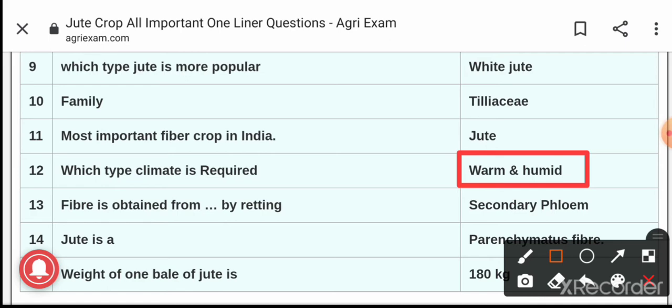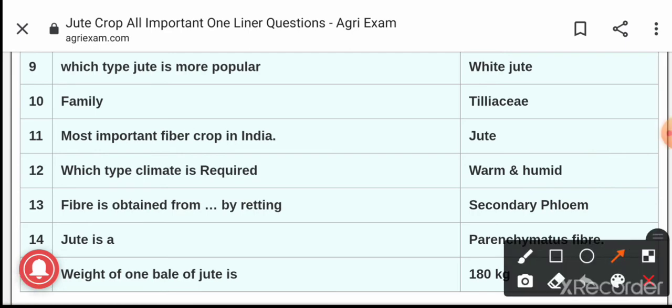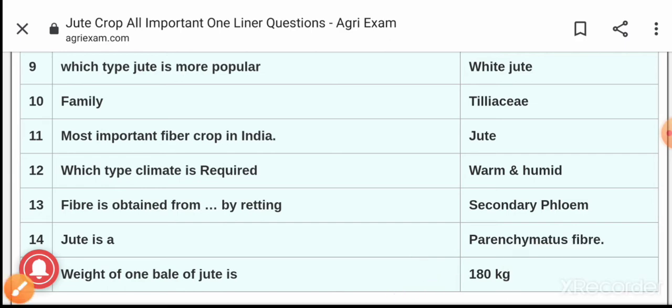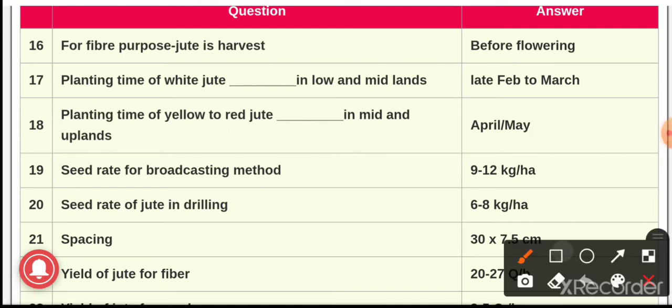Question number 13. Fiber it is obtained from dash by retting. The fiber it is obtained from secondary phloem by the process of retting, and this jute it is a parenchymatous fiber. Question number 15. The weight of one bale of jute, and the answer is 180 kg. Next question number 16. For fiber purpose, the jute it is harvested at. The jute it is harvested before flowering if it is used as a fiber purpose.